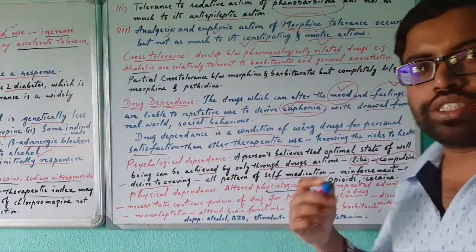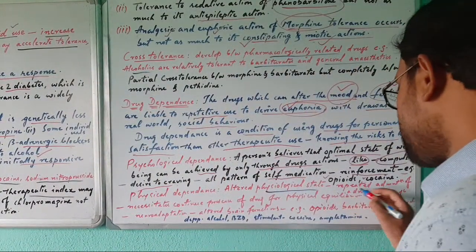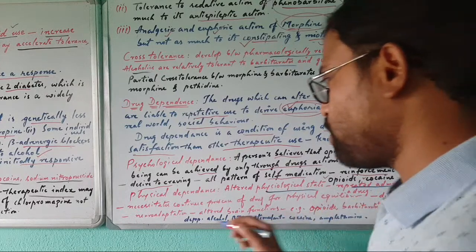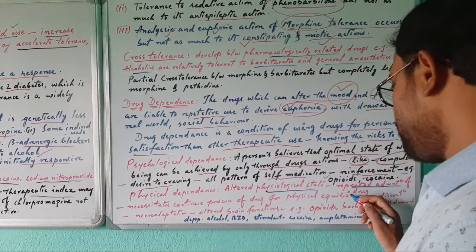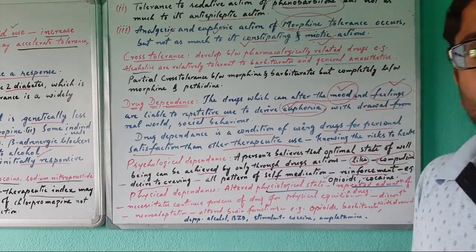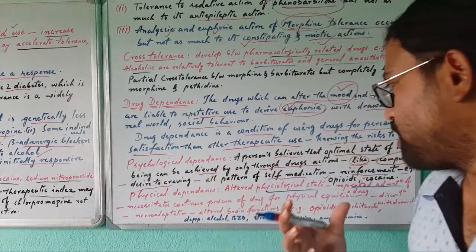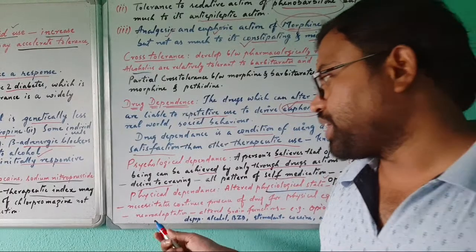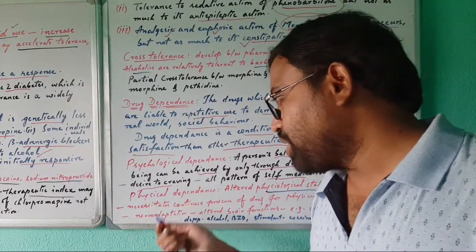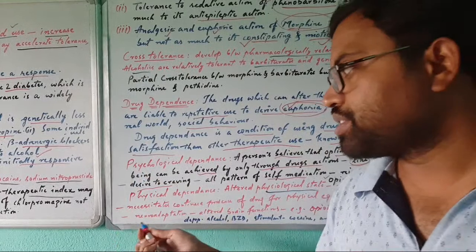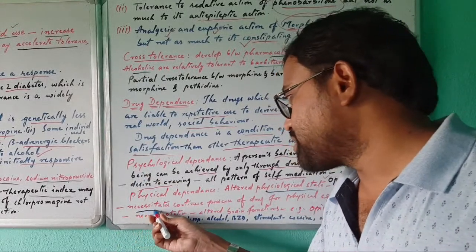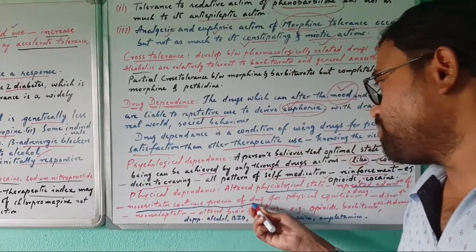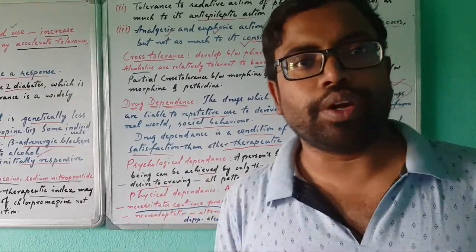So physical dependency develops because of repeated administration of the drug. The physically dependent person necessitates the continued presence of the drug. This is a very important point.